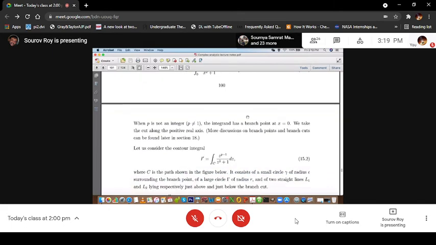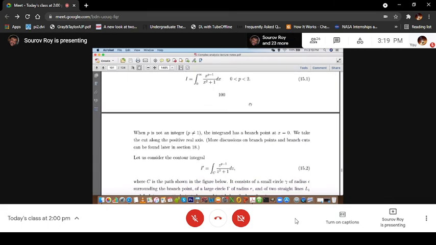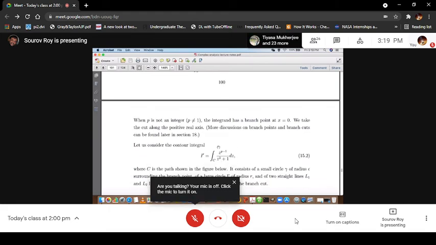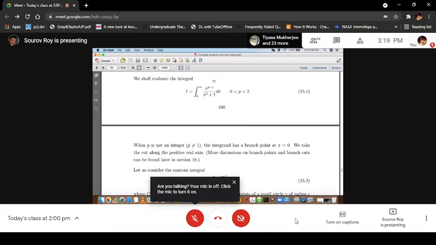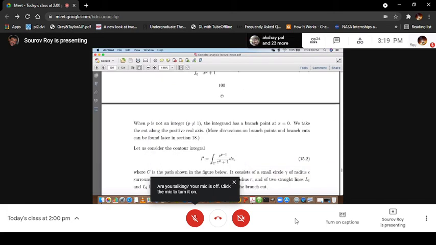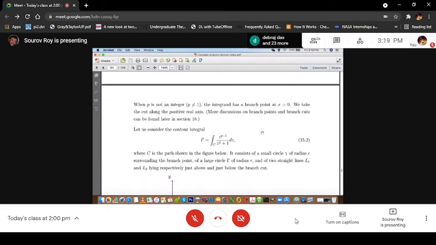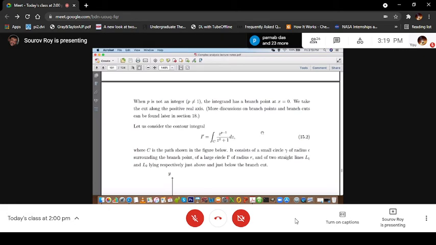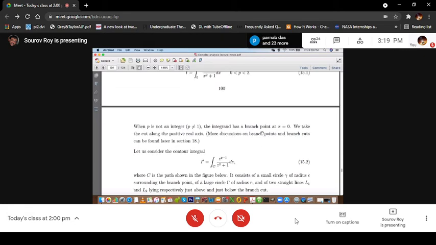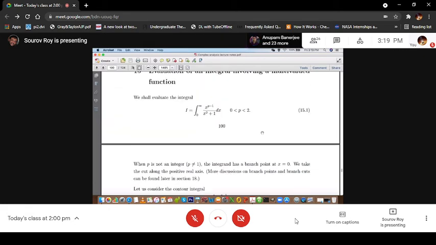As I said, the integrand has a branch point at x equal to 0. So if you take a complete circle around z equal to 0, we will essentially be evaluating this kind of integral in the complex plane: z to the power p minus 1 divided by z squared plus 1, dz. I will discuss the contour very soon. Now, let us consider the branch cut along the positive real axis.